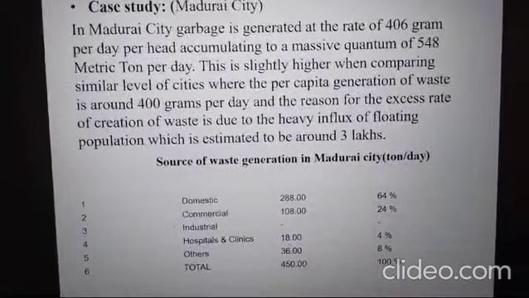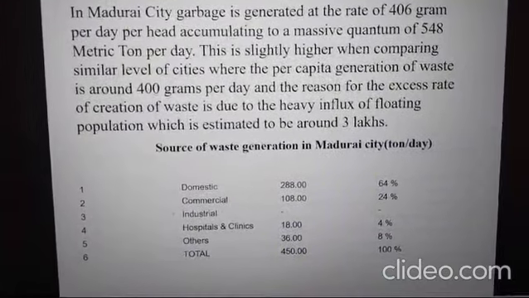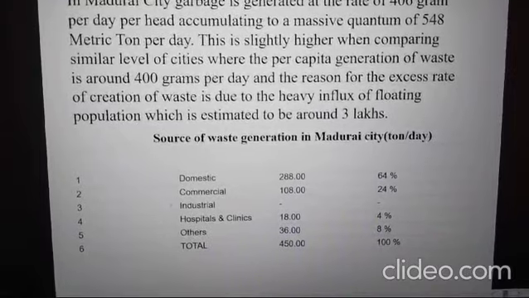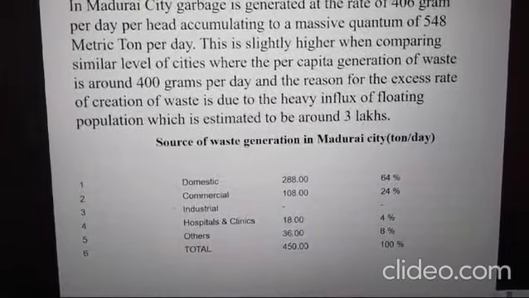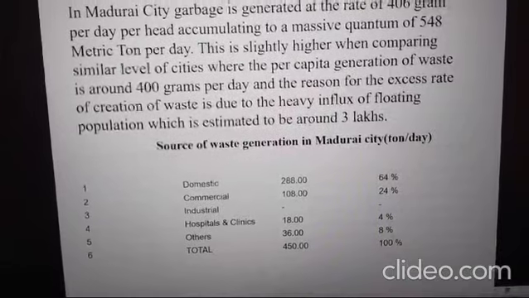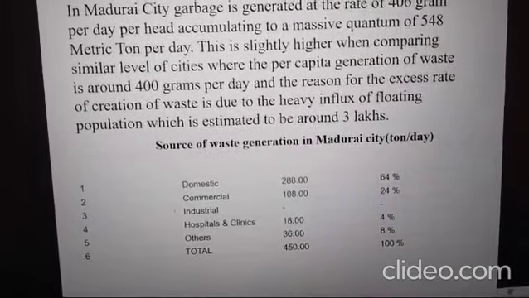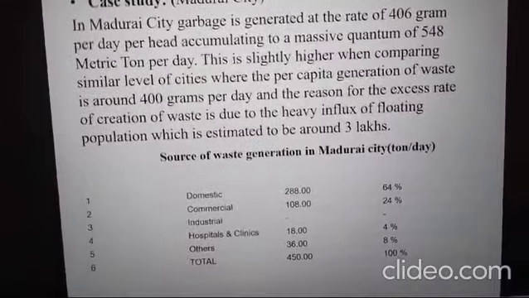For example, domestic sources produce 288 tons per day, commercial sources generate 108, hospitals and clinics 18 tons per day, and others make up the rest, and in total 450 tons of waste is created in a day. So it's a very huge amount.